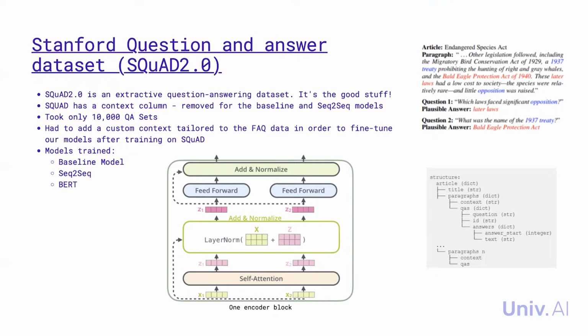The dataset was then cleaned to remove unknown characters, all the sentences were set to lowercase, and finally tokenized. Due to computational constraints, the first 20,000 data points were taken. The FAQ dataset was similarly processed, and a vocabulary was created using the tokens from both datasets. We wanted to be able to fit the same models on our FAQ data that we did on SQuAD. The solution that we came up with was to create a custom context for the FAQ data.